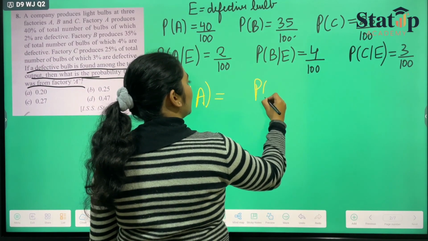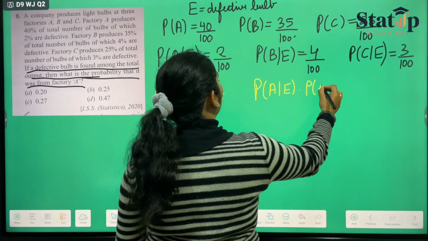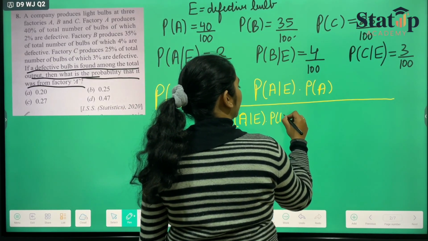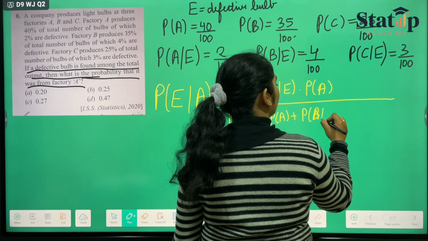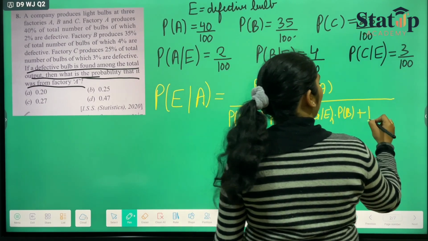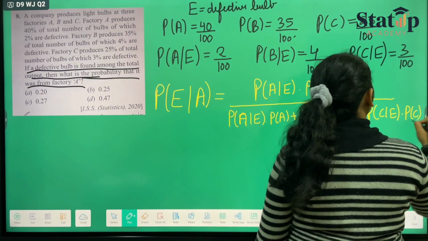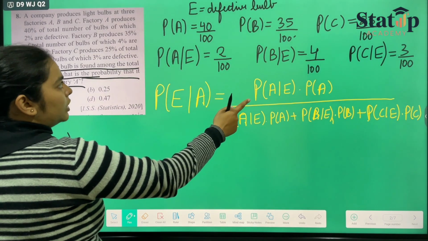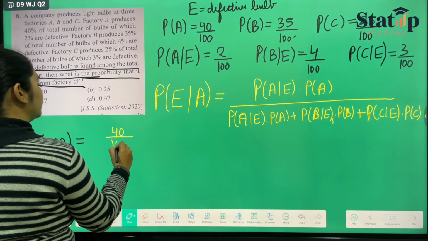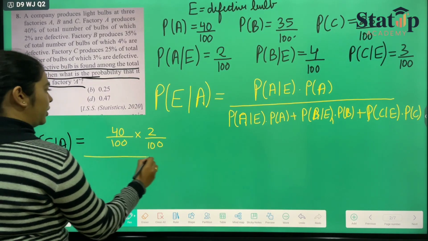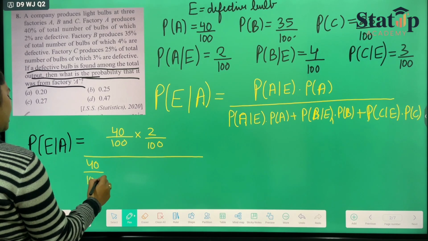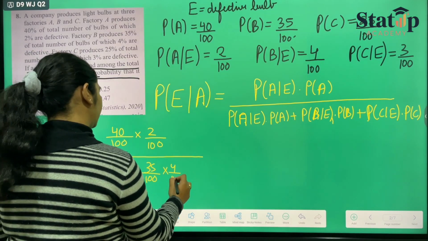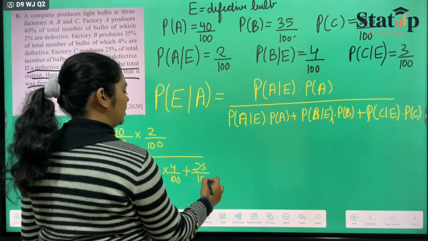So it will be nothing but probability of E given A into probability of A upon total probability, which is probability of E given A into probability of A plus probability of E given B into probability of B plus probability of E given C into probability of C. If we take that here, I'm just putting the values, which is 40 upon 100 into 2 upon 100 upon 40 upon 100 into 2 upon 100 plus 35 upon 100 into 4 upon 100 plus 25 upon 100 into 3 upon 100.